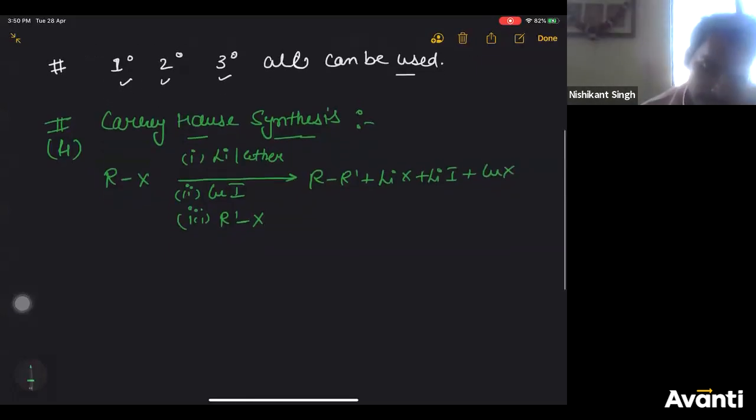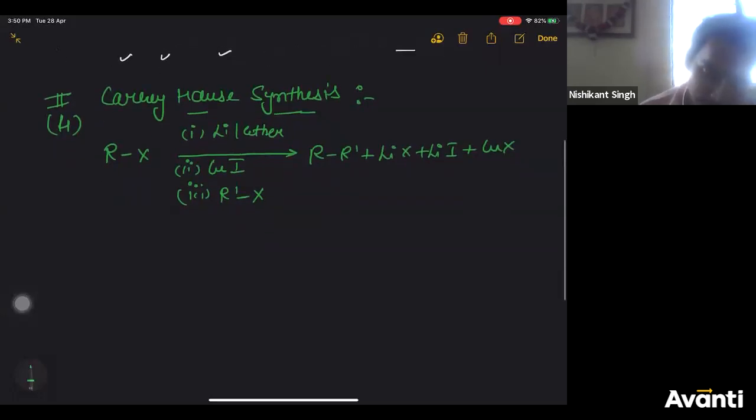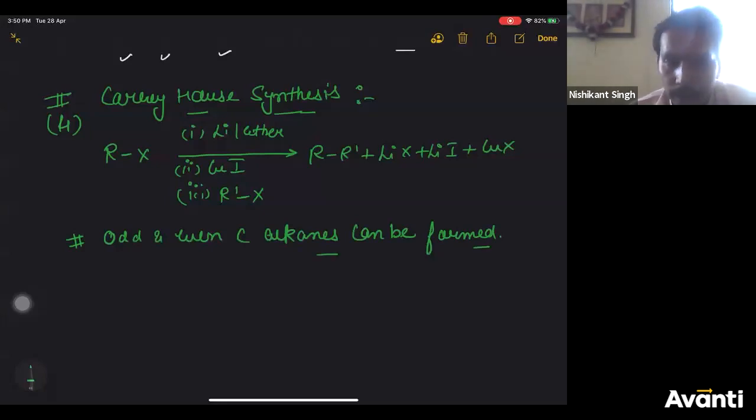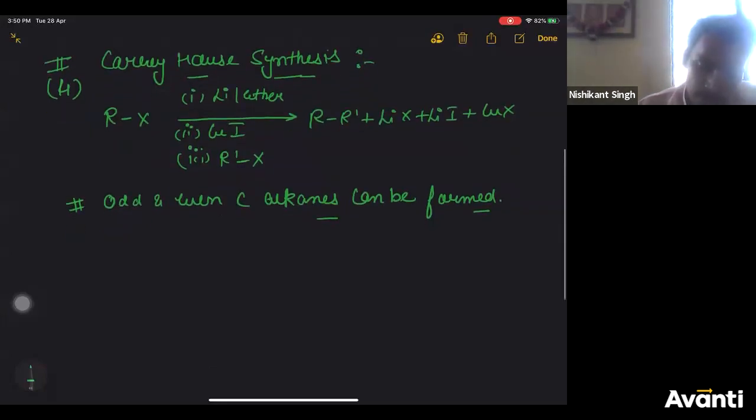Now let's see how this reaction happens in multiple stages. Advantage: unlike Wurtz reaction, odd and even carbon alkanes can be formed, whereas in Wurtz only even. Now let's see the mechanism, how it happens.